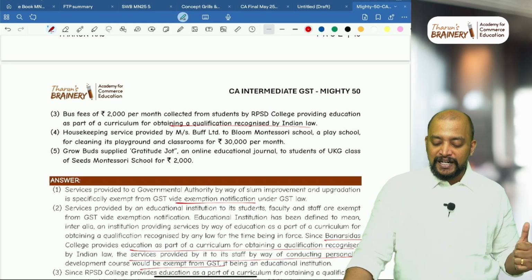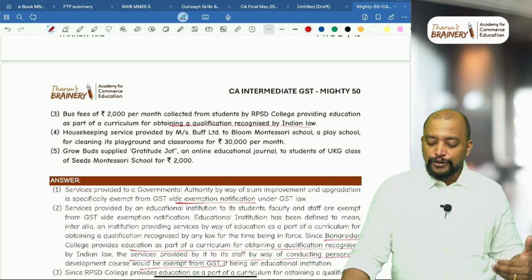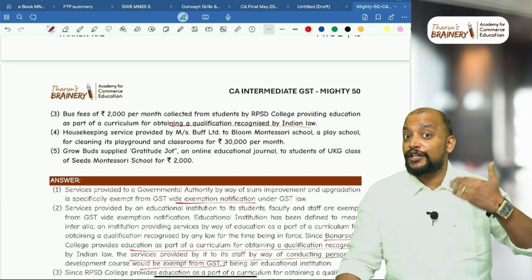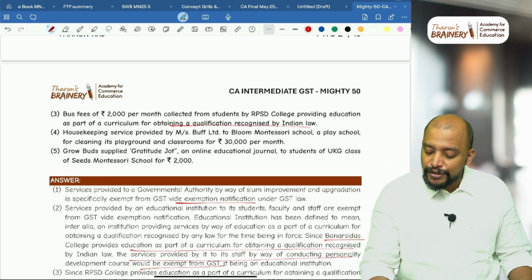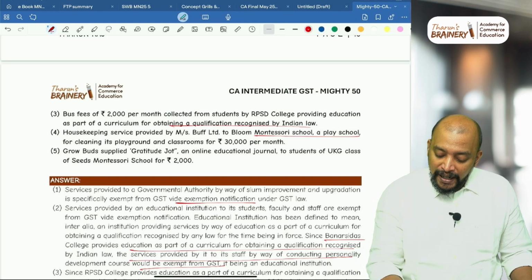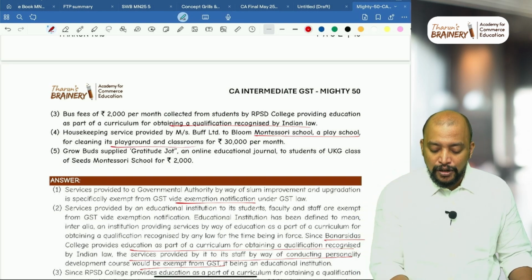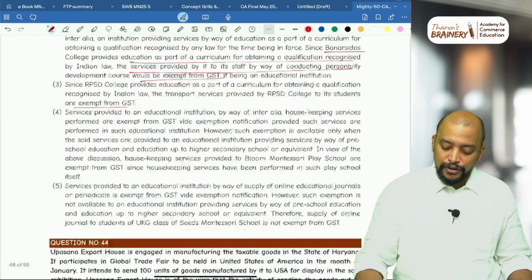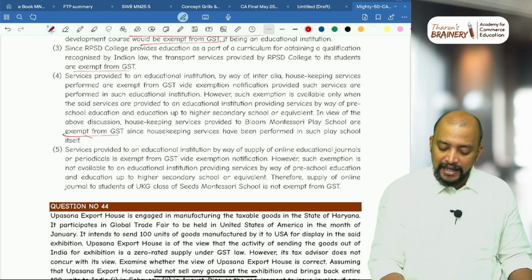Housekeeping service provided by Buff Limited to Bloom Montessori School. This is a service provided to an educational institution. But Montessori School, Play School is a category 1 educational institution, and this is housekeeping service for cleaning its playground and classroom within the premises. So this 30,000 rupees will be covered under exemption.